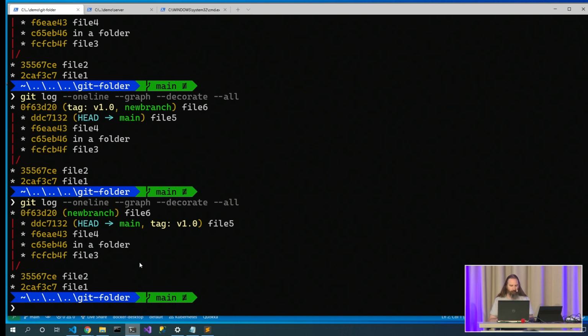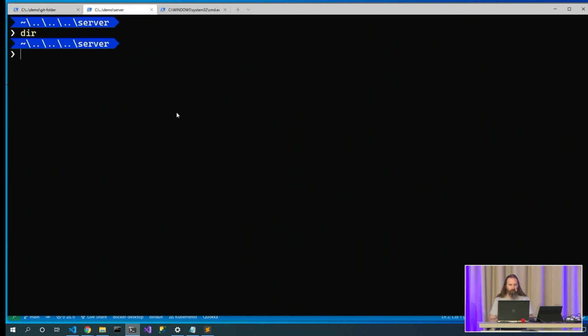Well, how about a remote? So let's create a server. Now, we could definitely create a server up on GitHub or on a file share. Maybe we're using GitLab or TFS, Visual Studio Online, I don't know what they call it now. So let's create a Git repository.